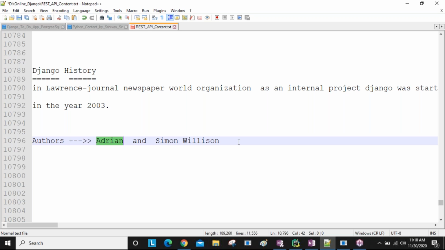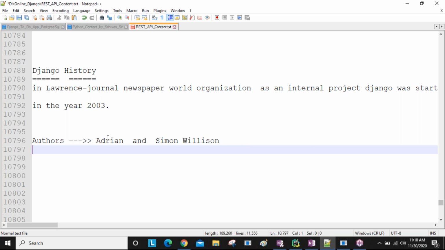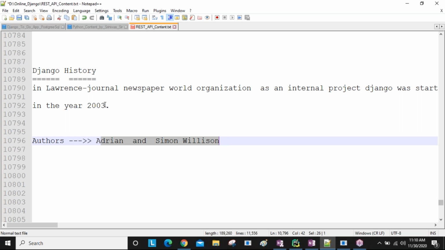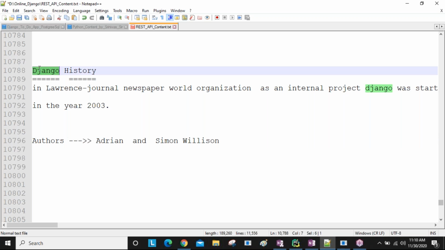Adrian and Simon are web application developers in this company, and these two developers developed the Django framework as an internal project.